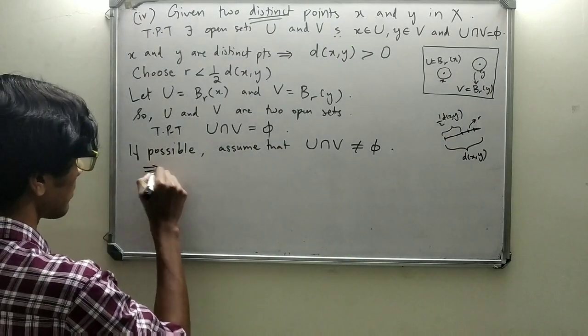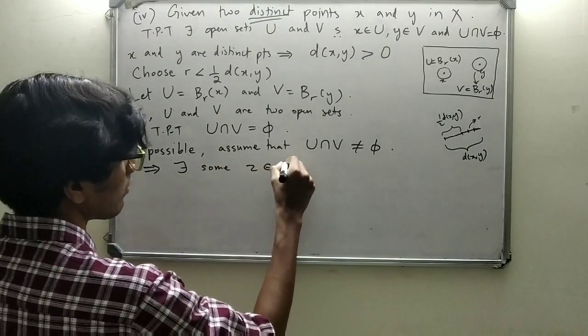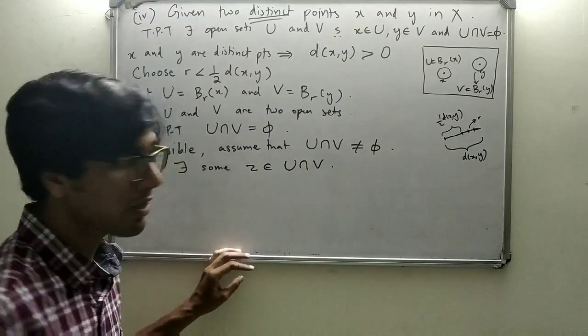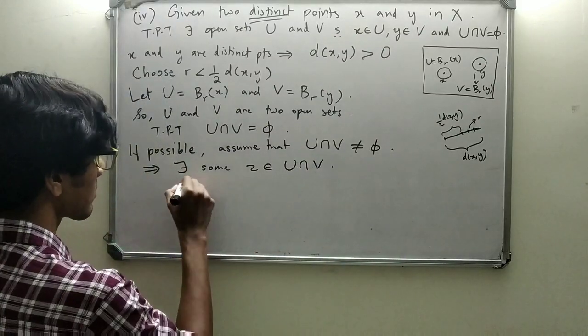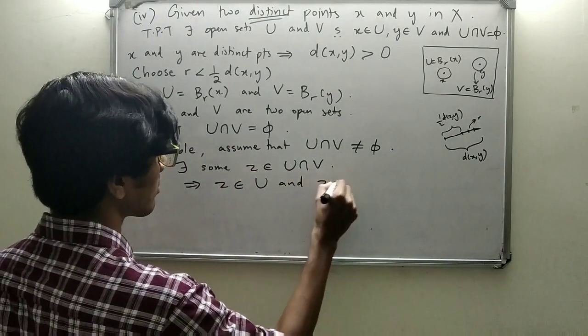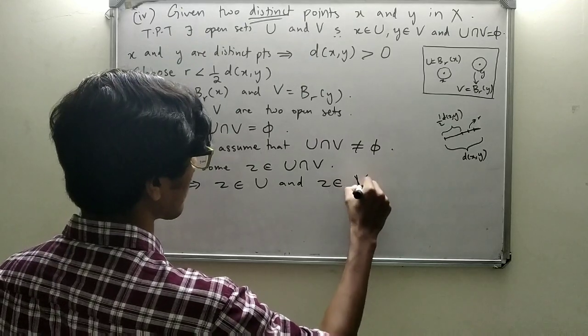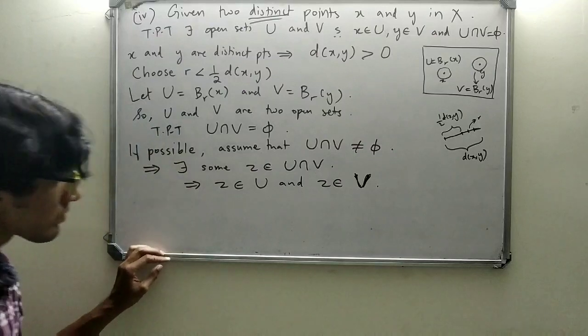This implies there exists some Z element of U intersection V. So if Z is an element of U intersection V, this implies Z element of U and Z element of V.